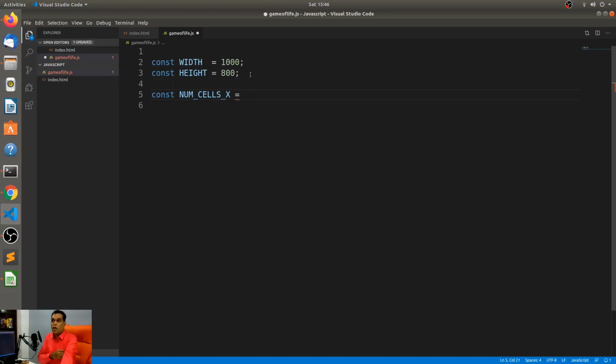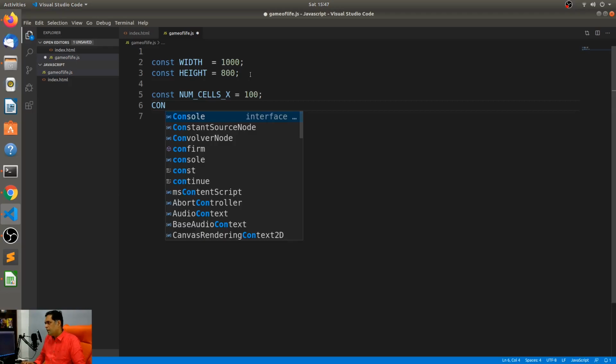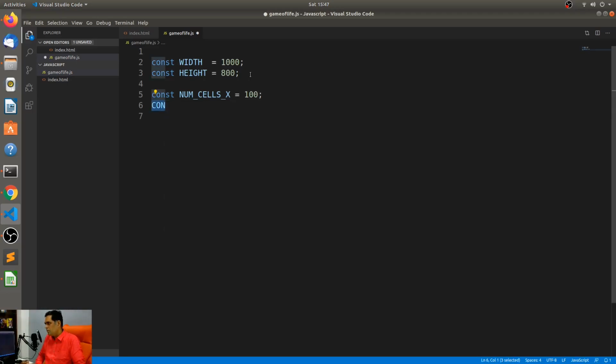Essentially they are constants that create this 2-dimensional universe. The number of cells on the x-axis, I can say 100 cells, and we'll say 80 cells on the y-axis.